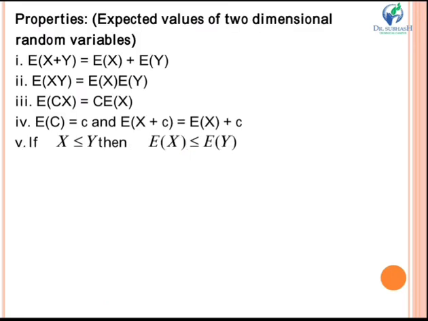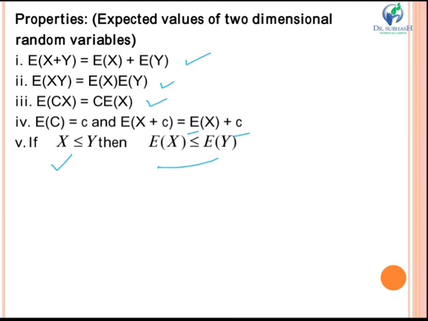There are some properties of expected value. E of x plus y can be written as E of x plus E of y. E of x into y can be written as E of x into E of y. E of cx can be written as c into E of x. E of c is equal to c, and E of x plus c can be written as E of x plus c, because E of c is equal to c. Now if x is less than or equal to y, then the expected values will also satisfy the same condition, that is E of x is less than or equal to E of y.